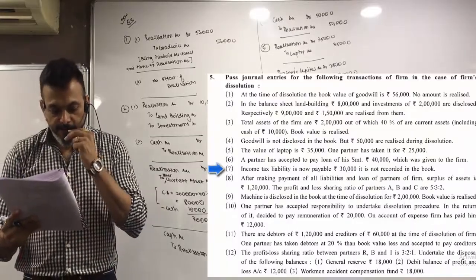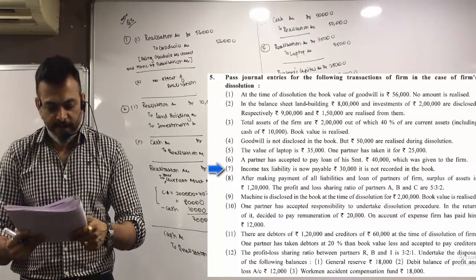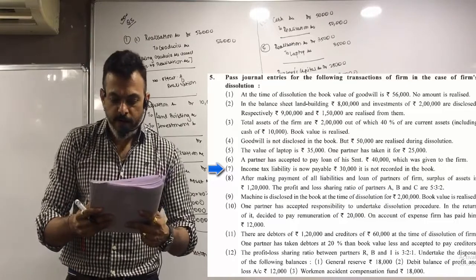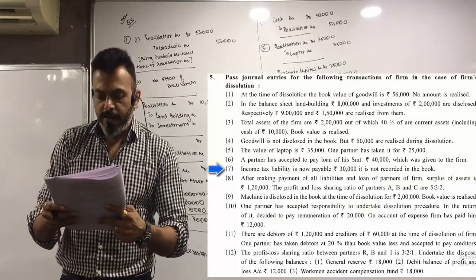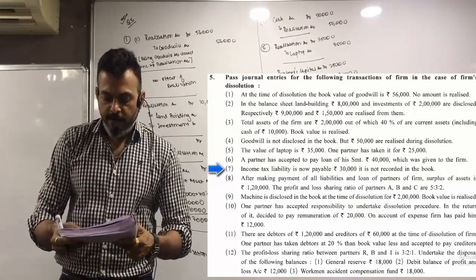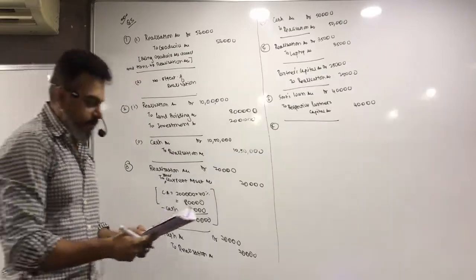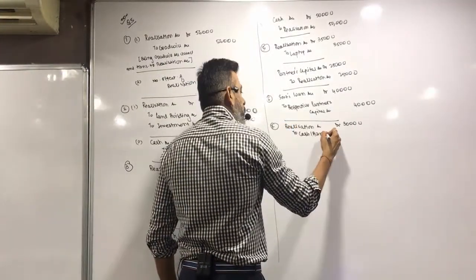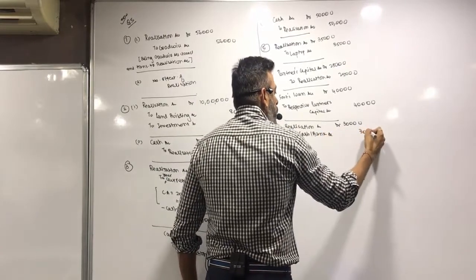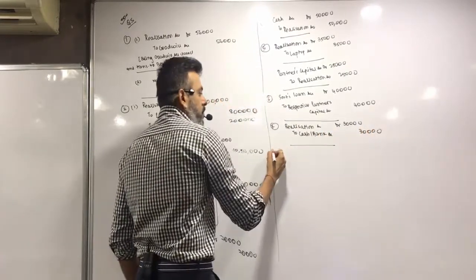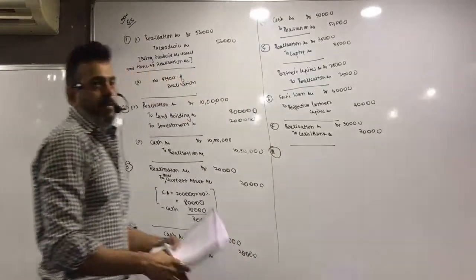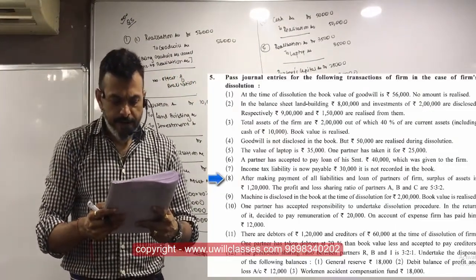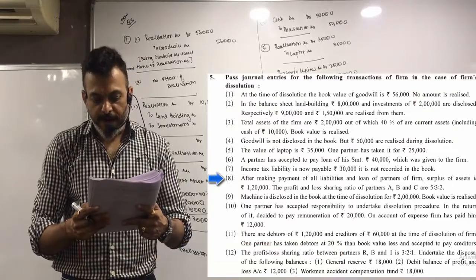7. These are all very easy. Income tax liability is now payable 30,000. It is not recorded in the books. So let's record it. Realization to cash or bank. Unrecorded liability.